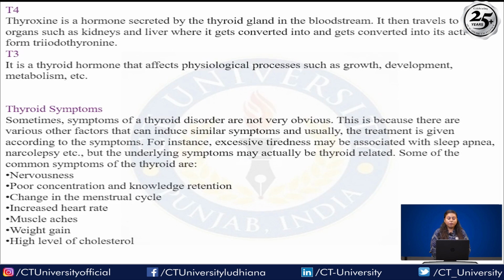So let's talk about T4 and T3. T4, thyroxine, is a hormone secreted by the thyroid gland into the bloodstream, right? It then travels to organs such as the kidney and liver, where it gets converted into the active form, triiodothyronine. Next is T3, a thyroid hormone that affects physiological processes such as growth, development and metabolism.